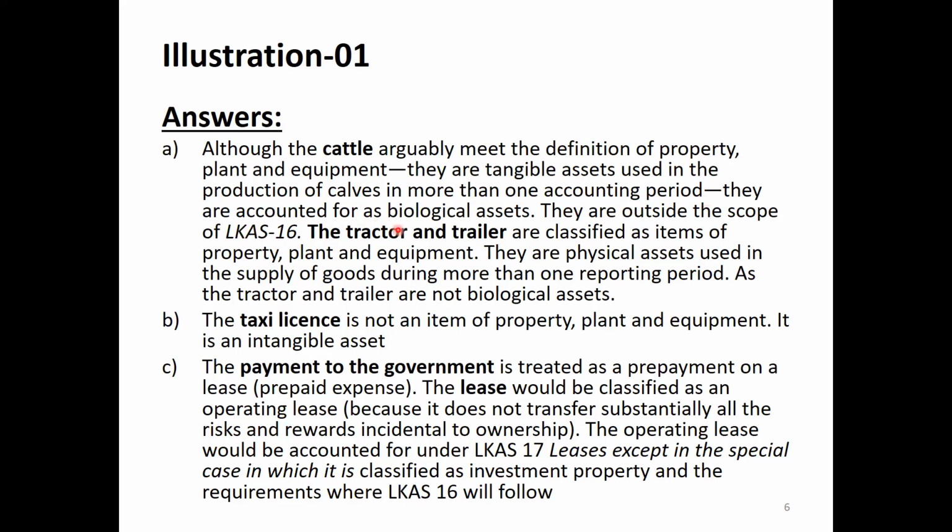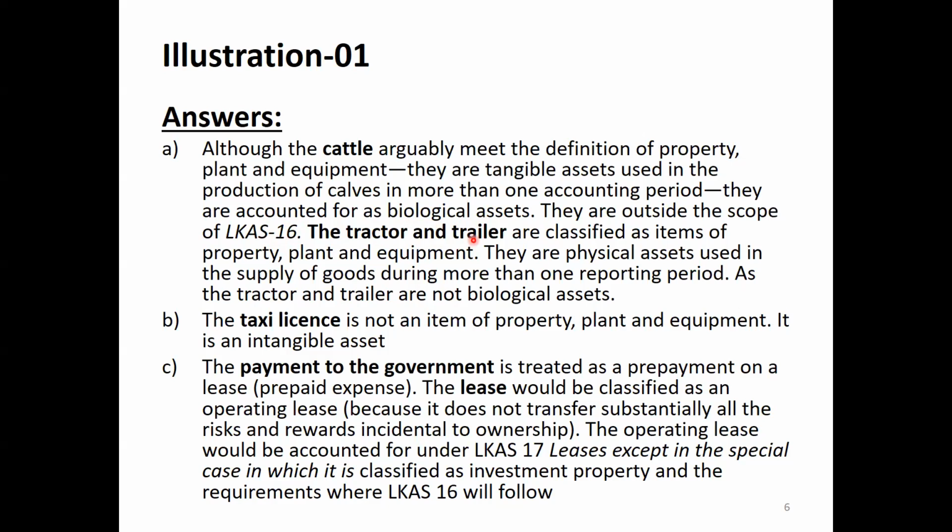They are accounted for as biological assets, living things. They are outside the scope of LKS 16. The herd of cattle cannot be recognized under LKS 16 since they are biological assets.